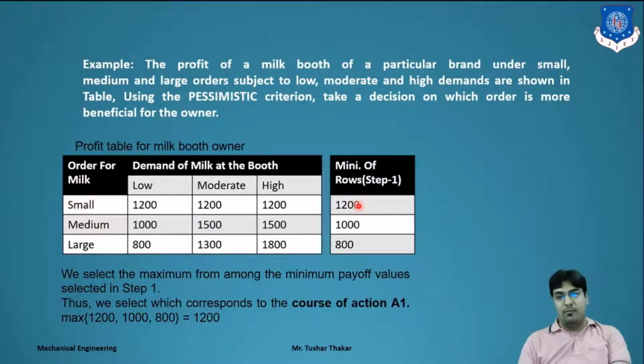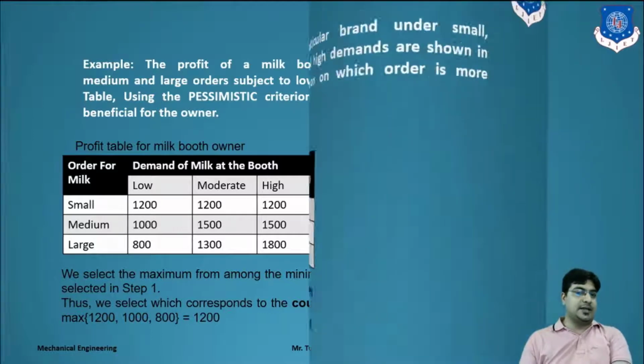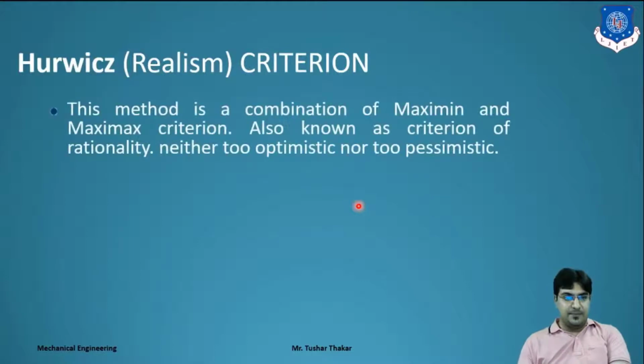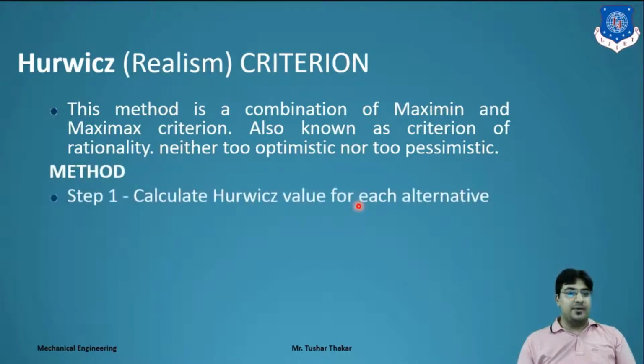Now we will move forward to the third criterion, that is the Hurwicz criterion, the realism criterion. In this method, there is a combination of maximin and maximax, that is the combination of the first criterion and second criterion. Also known as the criterion of rationality, which is neither too optimistic nor too pessimistic. What are the steps? First step, calculate the Hurwicz value of each alternative.